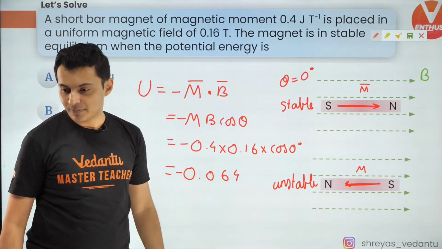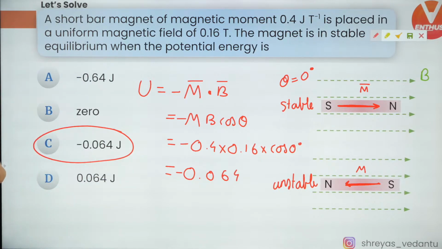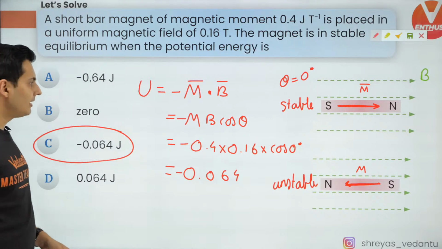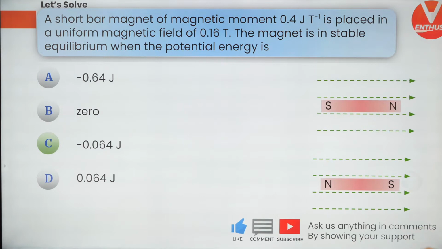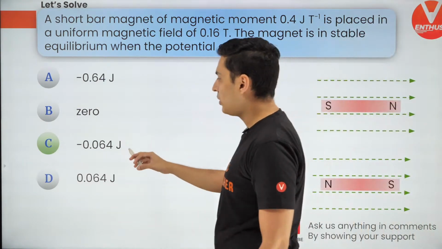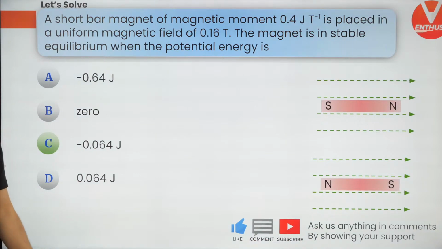Very good, minions. Mayank, no, it's not B. Priyal, no, it's not B. Very good, NVD, Nani, Priya. Yes, Aishwarya, correct. Very good. Now you guys have got it. Yes, Jyotsnam, minus BM cos 0. Very good. NVD, I think you first said D, but now I hope you got it. Excellente, minions. Very good, Samla. All right, let's move on to the next one. You can see the correct answer is minus 0.064. Very good, Samla, you said it first.